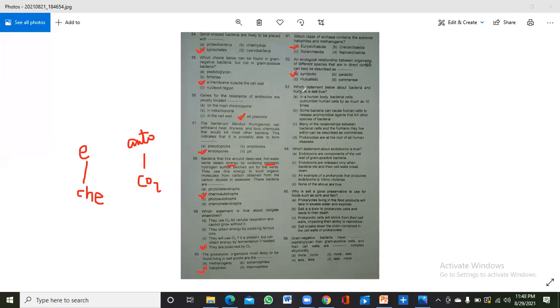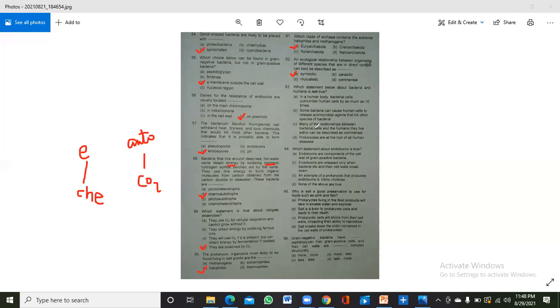Okay, 63 is, which statement below about bacteria and humans is not true? So bacteria come in the prokaryotes and humans come in the eukaryotes. Okay, so in a human body, bacterial cells outnumber human cells by as much as 10 times. Okay, and it is correct that bacteria are present in high amounts in our body with respect to our body cells. Some bacteria can cause human cells to release antimicrobial agents that kill other species of bacteria. Yes, this is correct. Our immune cells secrete antimicrobial agents.